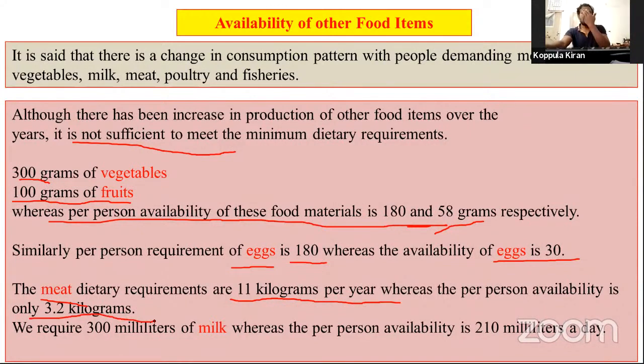Every Sunday and other festival occasions, we prepare non-vegetarian food, particularly meat, chicken or mutton, whatever you like. Actually, we should take 11 kgs per annum, but available is only 3.2 kgs.